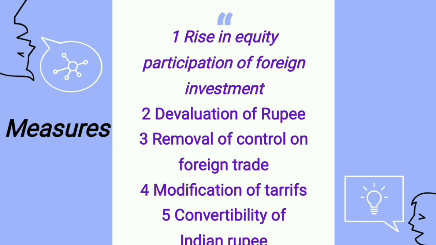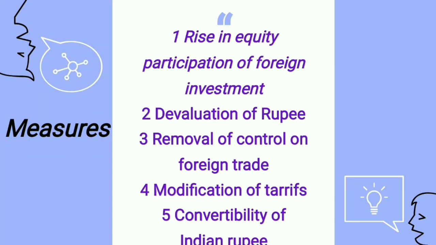We have also done the convertibility of the rupee. Before 91, only partial convertibility was allowed. For example, if we were going to buy a material worth 10,000 Indian rupees, at that time we were getting only 8,000 or 8,500, meaning we did not get the full amount during the trade. But after 1991, there was full convertibility of the rupee. Okay, so these were the measures taken for globalization.